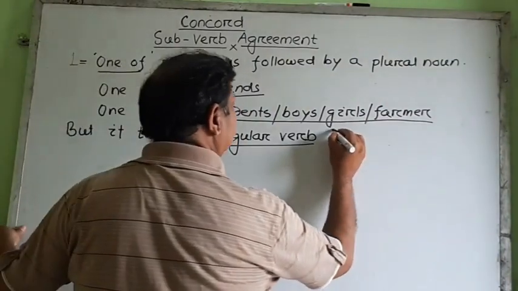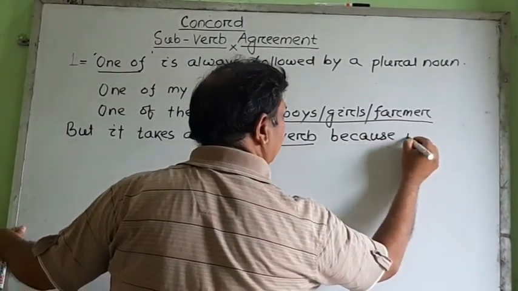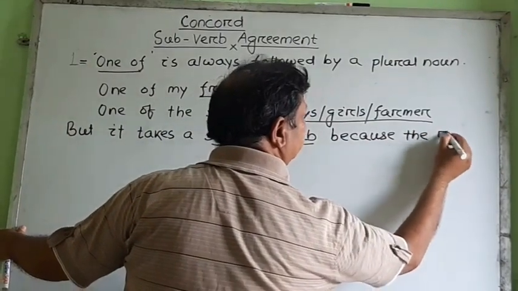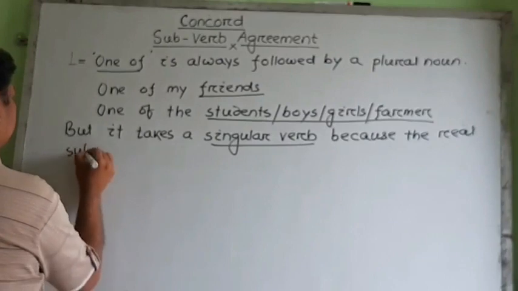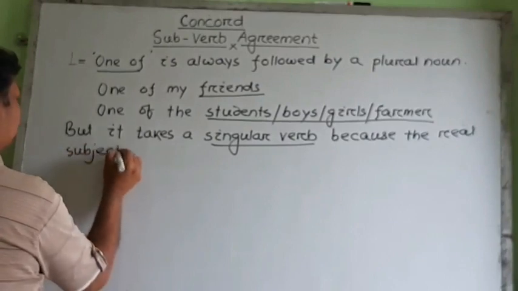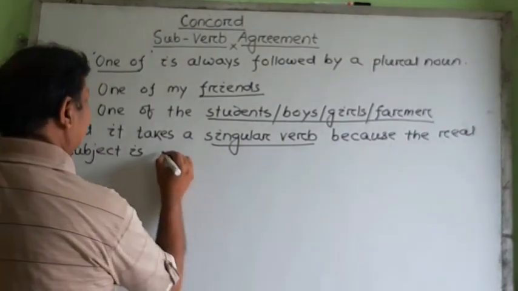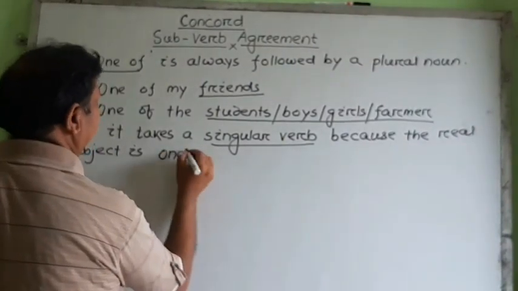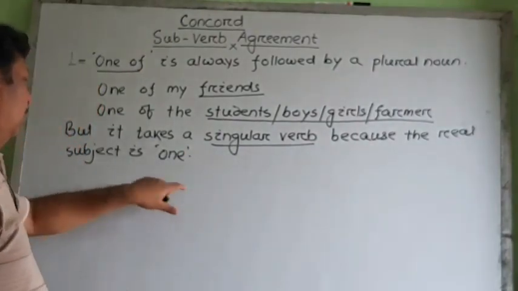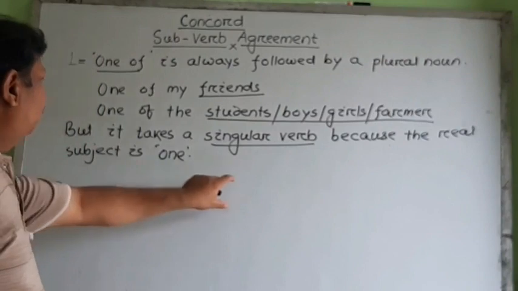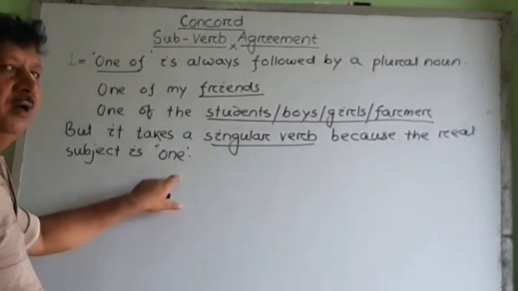Because the real subject is one. That is why, whatever the noun may be, even if it is in plural form, we should write the singular verb.